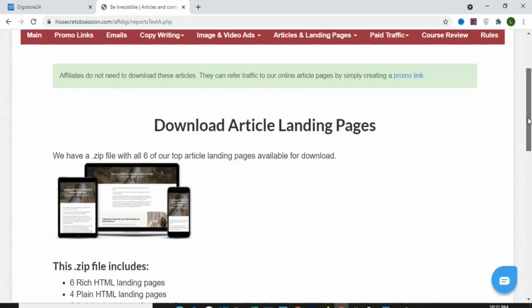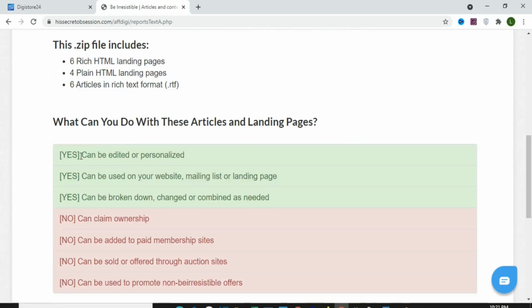Once you select article landing pages, as you can see here, you can edit the articles or personalize them. You can use them on your website, mailing list, or landing page. You can break them down and change them or combine them as needed. You can claim ownership. You can add them to a paid membership website. You can sell them. You can use them to promote any other products apart from this product.